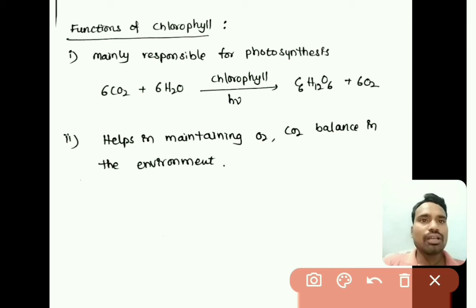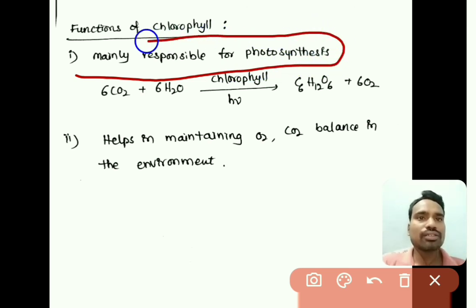So here chlorophyll is a major constituent for the photosynthesis reaction.